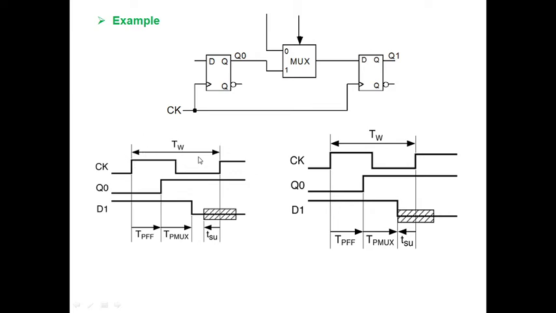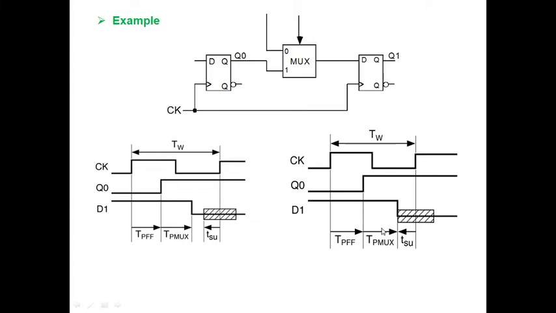Now the time period is a summation of the propagation delay of the first flip-flop plus the propagation delay of the multiplexer plus the setup time, because it is the event before the rising edge of a clock. Your incoming data signal should be stable. So this is my setup time, and the same thing is reflected here. We can see the setup time is this one.